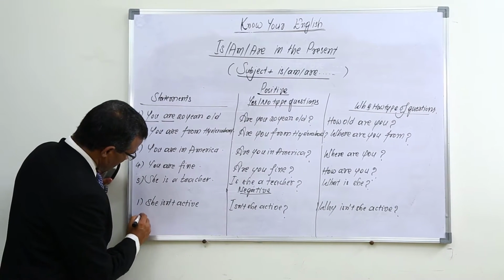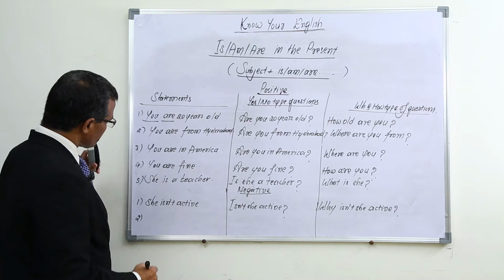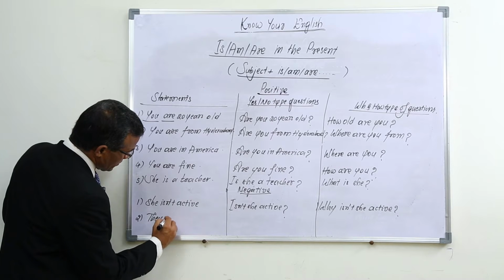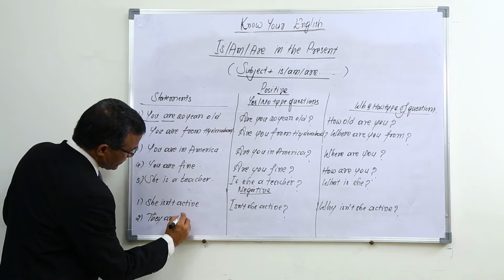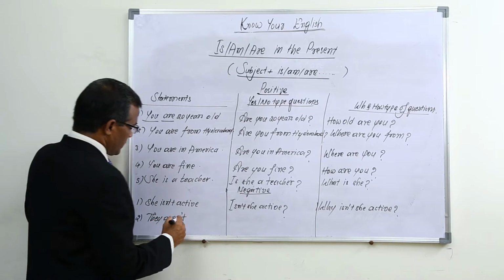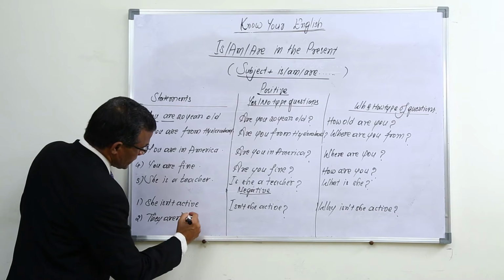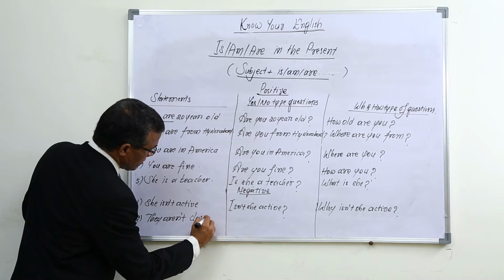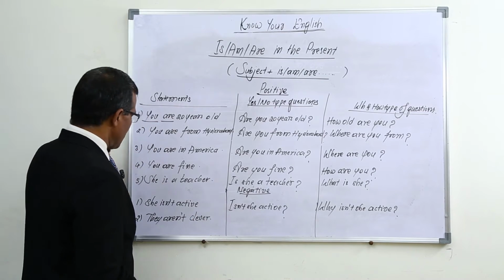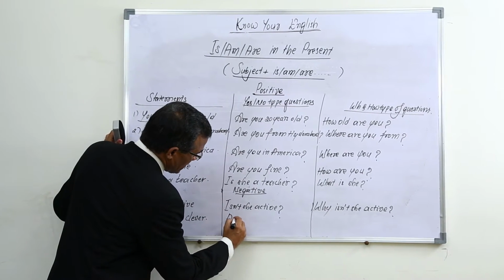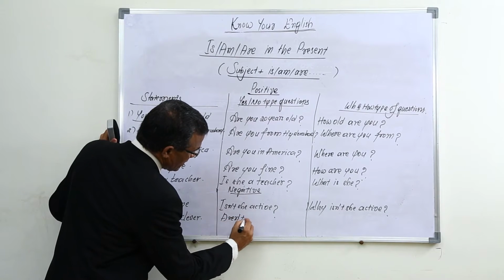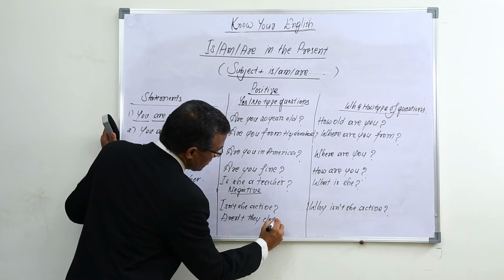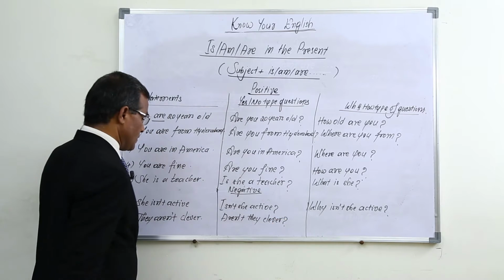And one more example I want to give and conclude this one. "They aren't clever." Simply, "aren't they clever?" is the question.